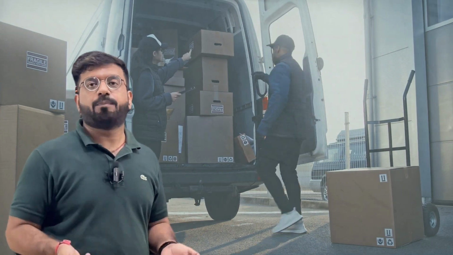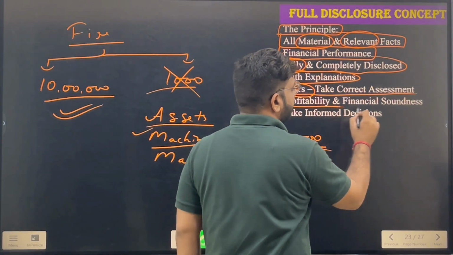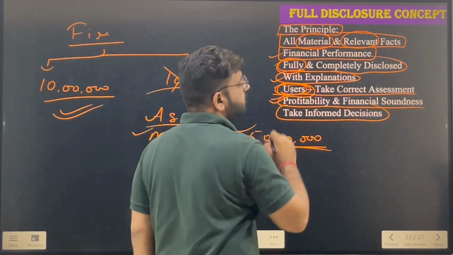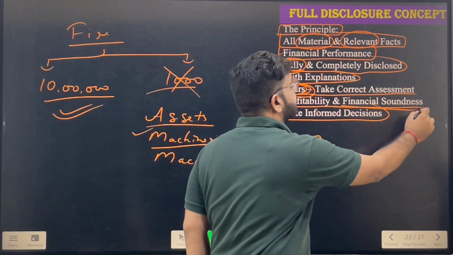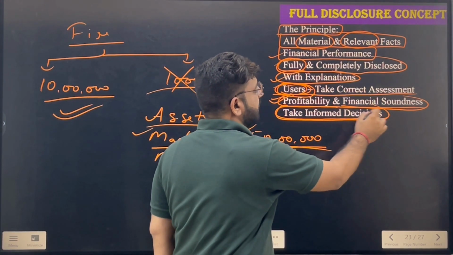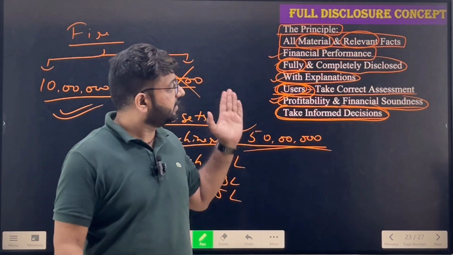The suppliers can rely on that, yes, I will get back the money for the goods I have sold to the business. Okay, next, the profitability and the financial soundness, to take informed decisions. Obviously, the users want to know the profitability of the business and the financial soundness, whether the company is sound or not, whether the finances are being used properly or not, whether each and every operation and activity is being done on a harmonious basis or not. With that only, the users will be able to take the best decisions they want to take for the business. So this is basically the full disclosure concept.